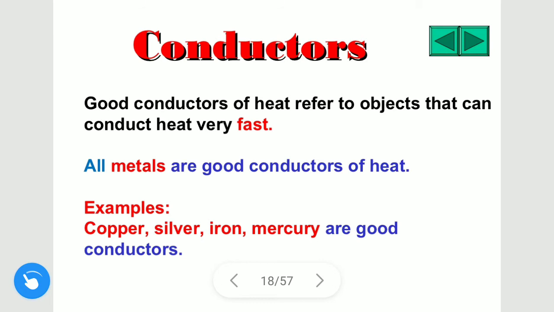Conductors. All metals, whether it is copper, iron, or mercury, are good conductors of electricity as well as heat. Note that metals that are good conductors of heat are also good conductors of electricity. Exceptions are always there.